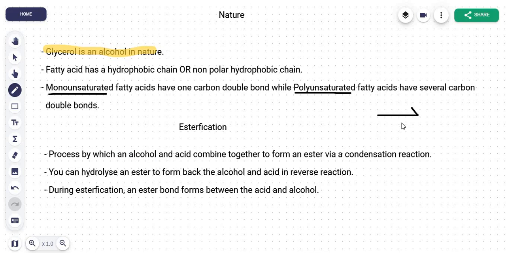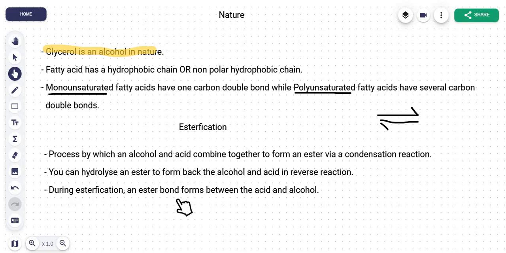This is chemistry again. No need to get into much detail here because we are doing biology here. Everything that is required of chemistry level is being covered here because I'm trying to explain it from the basics for the ease of every student. As I explained, alcohol and acid combine together to form an ester. You can hydrolyze an ester to form back the alcohol and acid in the reverse reaction. Now this shows the forward reaction, and this shows the reverse or the backwards reaction.